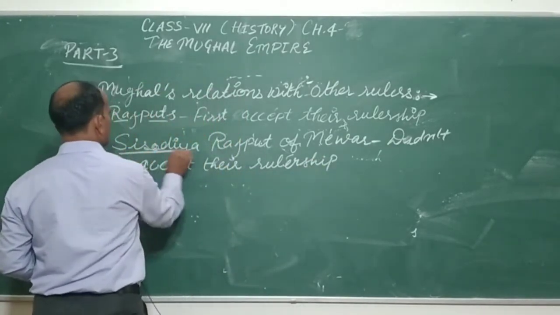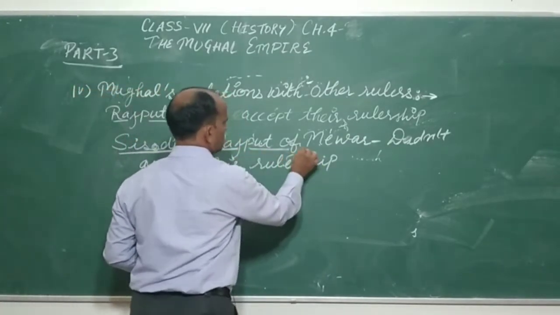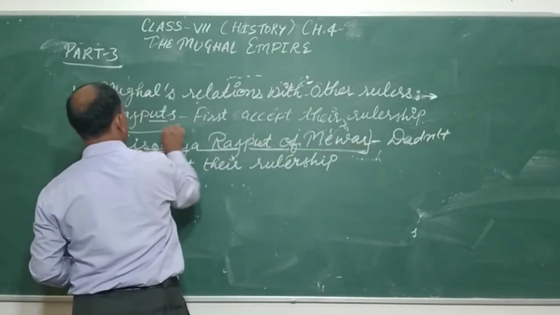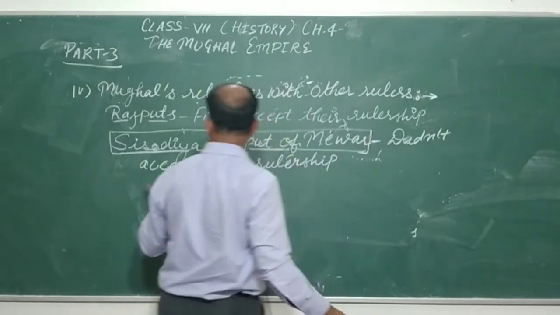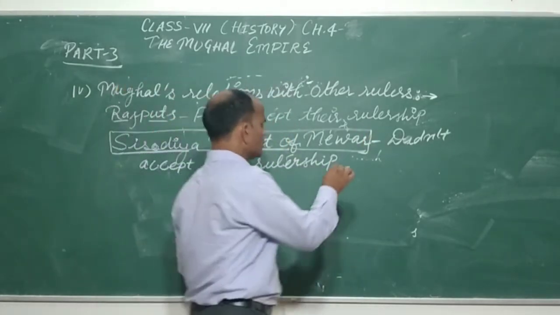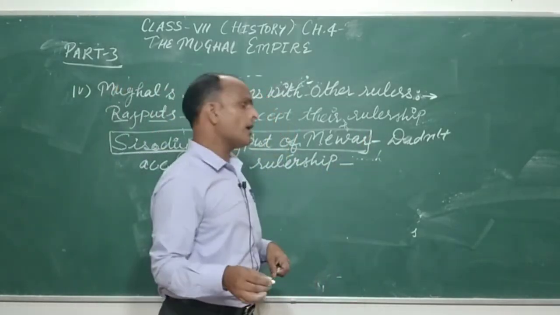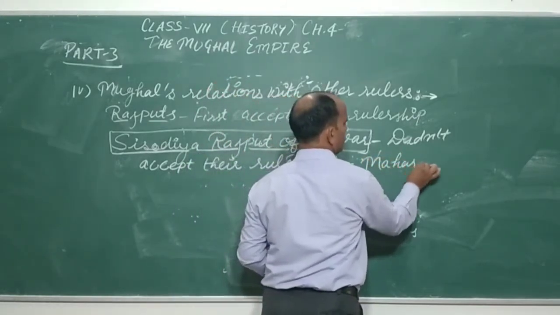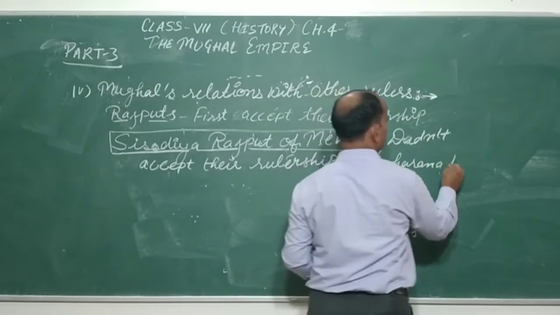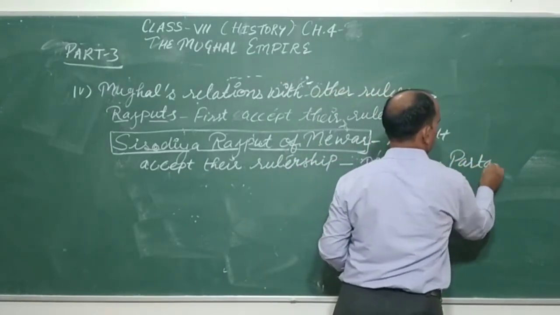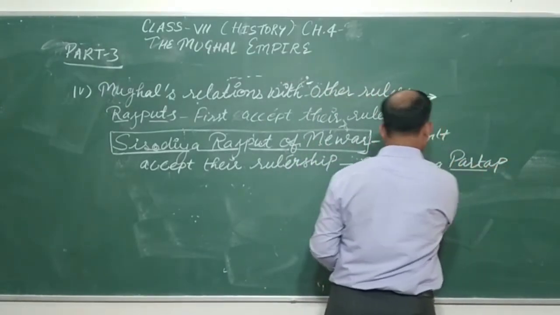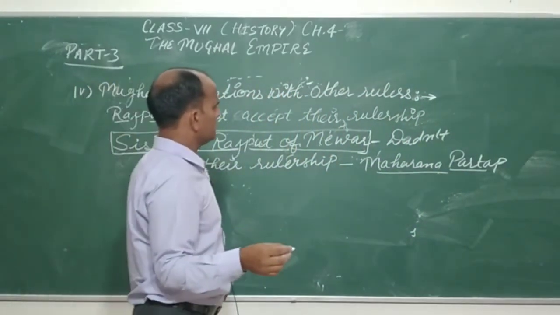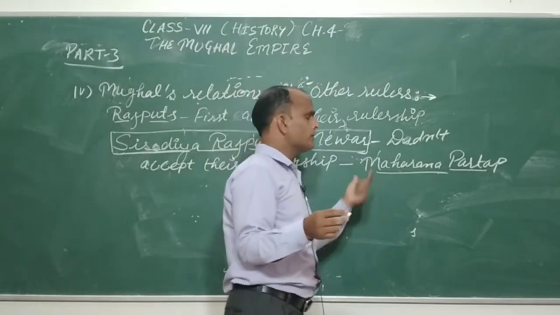This is the Rajput group of Mewar that did not accept the rulership of the Mughals, because, as all of you are familiar, Maharana Pratap was a Shishodia Rajput ruling in Mewar.